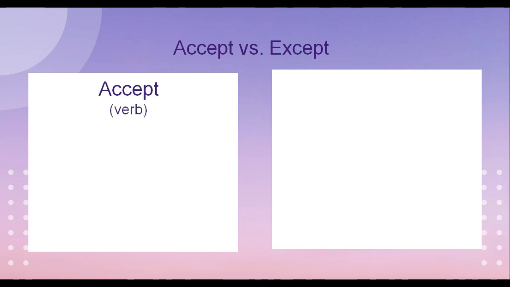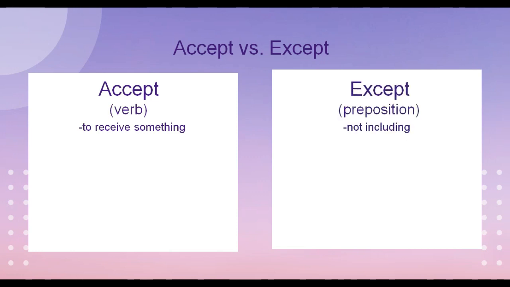Accept is a verb which means to receive something, and except is a preposition which means not including. Now let's have an example under accept. She accepted our family's traditions. Now in here the subject received my family's traditions.